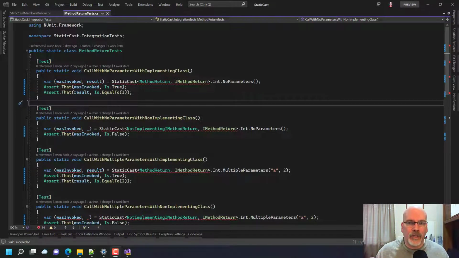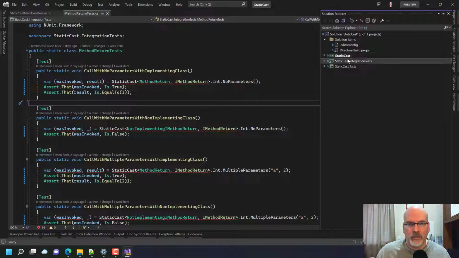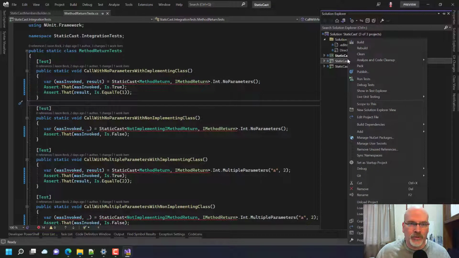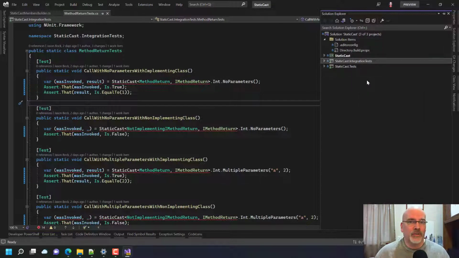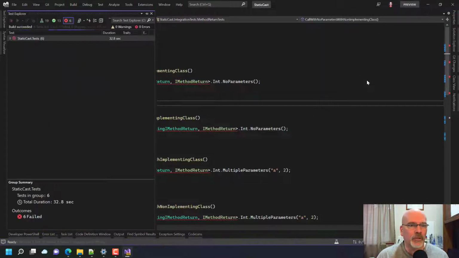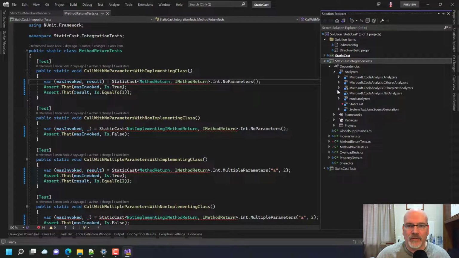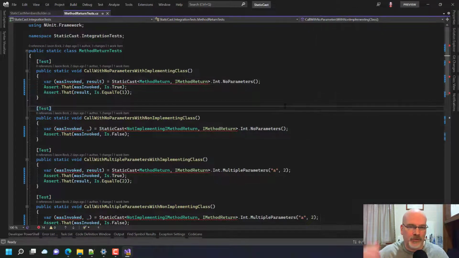We don't want to run the tests, but we want to run the integration tests, because we know the regular tests would not work since the generated code is not what they expect. But the integration tests don't care about the generated code. It just wants it to work. So we'll see if all this does work. A pass. Exactly what it should do. That is awesome. I'm pretty happy about that. But we can't see the code because of reasons. But at least it's doing that.